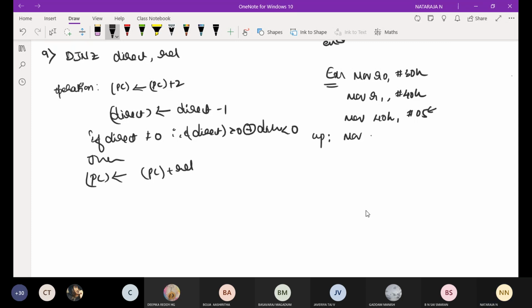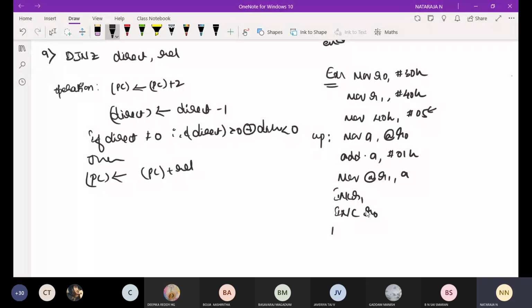Up: move A comma @R0. Add A comma #01H. Move @R1 comma A. Increment R1. Increment R0. DJNZ 40H comma up. Then it will be 1.